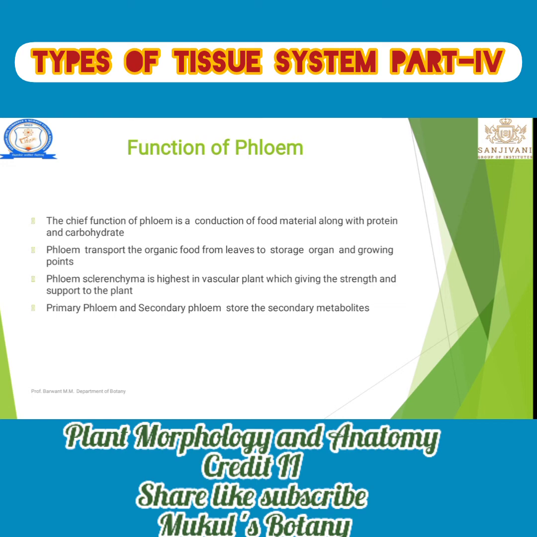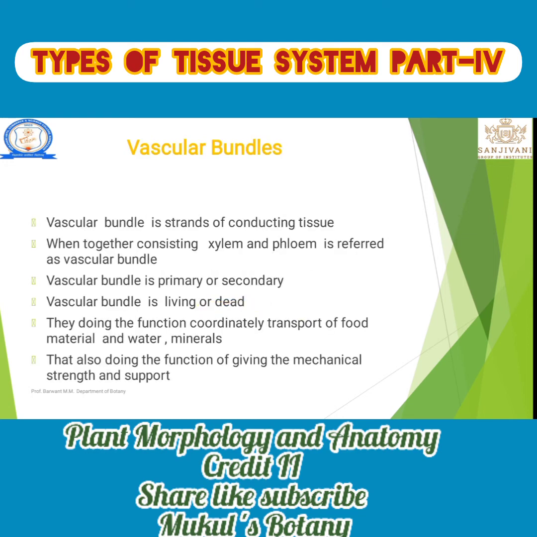Primary phloem and secondary phloem store secondary metabolites. Some strength and support are given in angiosperm and gymnosperm plants. And the transport of organic food, which is synthesized in the leaf, to the different organs. Transport of food is the main function of the phloem. Besides that, there are some secondary functions performed by the phloem. Here the parts of the vascular tissue are completed.